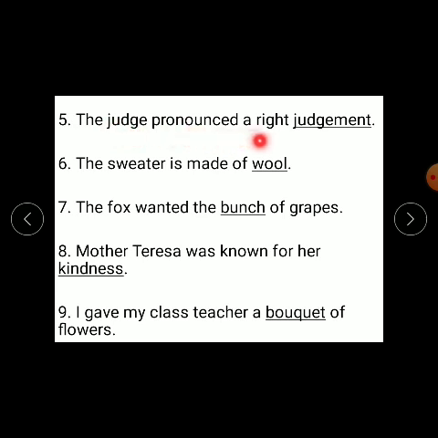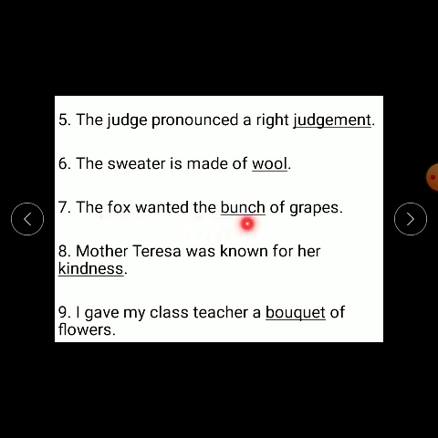Judgment again will be an abstract noun. It is telling you what the quality is. Number 6, the sweater is made of wool. Okay, wool is a material used to make the sweater. So wool is underlined.